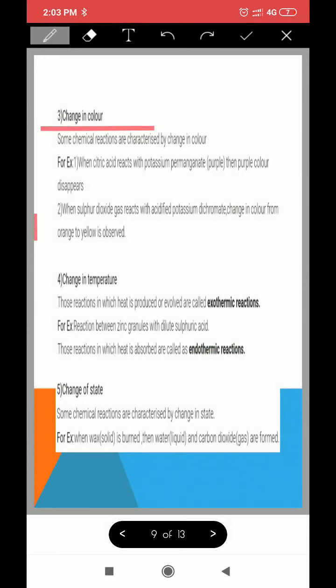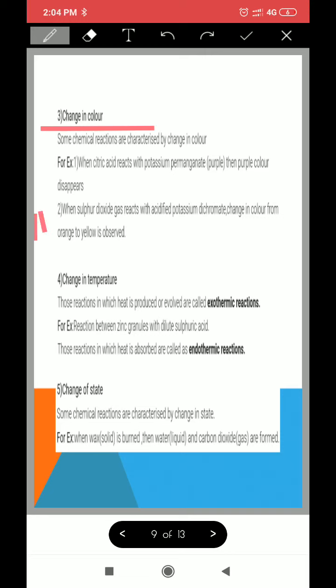Okay. Then change in temperature also helps us to identify. Change in temperature means either heat is released or heat is evolved. This is the 6th point which is given in your textbook. So children, few reactions give out heat, and in few reactions the heat is absorbed. Okay?